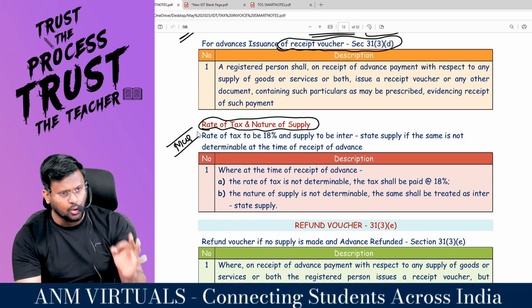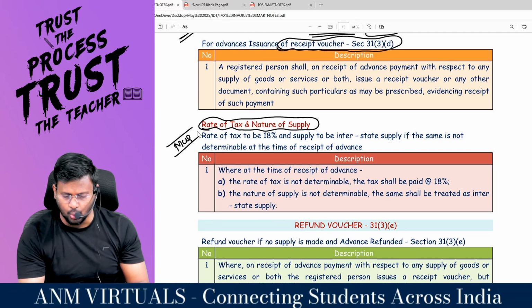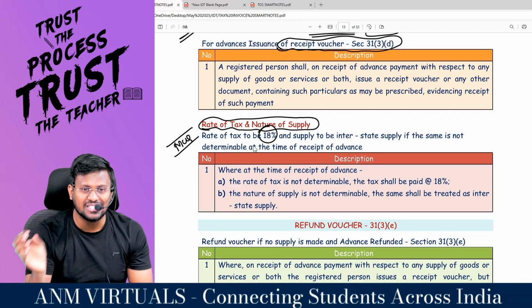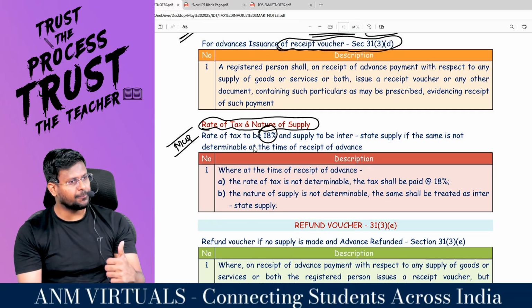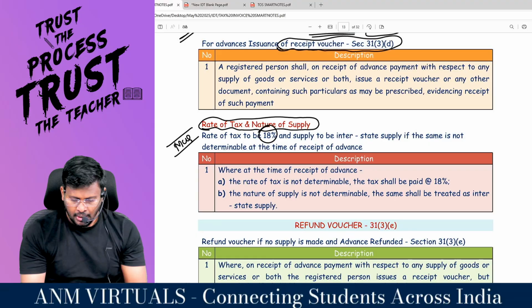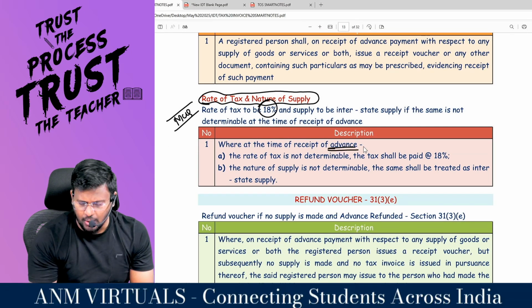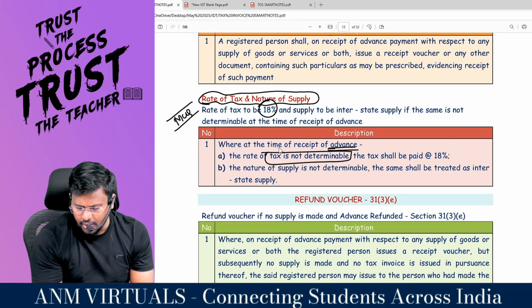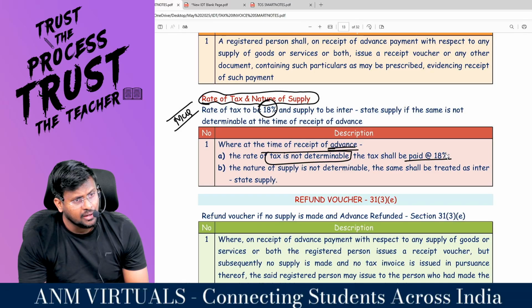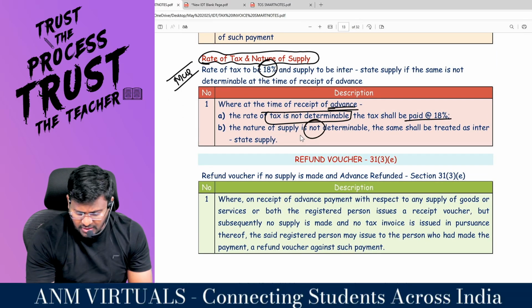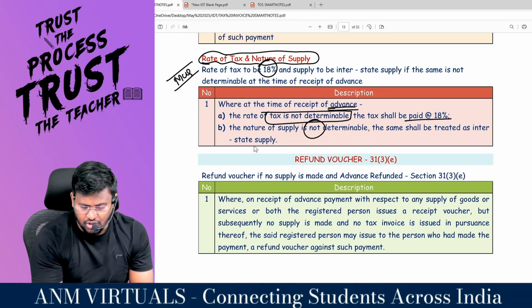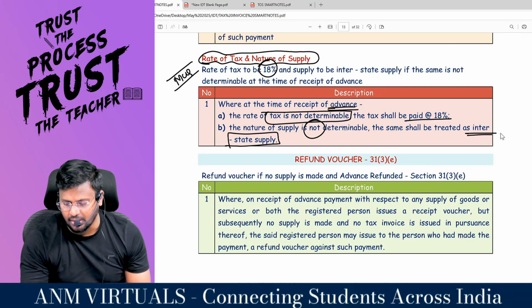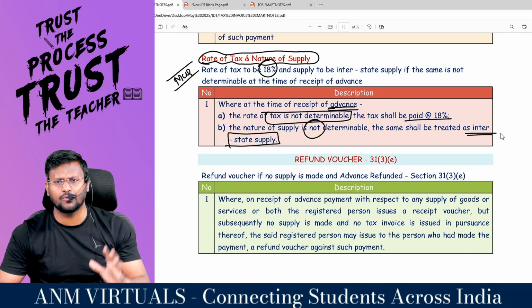If you don't know the rate of tax, sir, it will be treated as 18%. So at the time of receipt of advance, if the rate of tax is not determinable, the tax shall be paid at 18%, and if the nature of supply is not determinable, the same shall be treated as what supply? Interstate supply. This is one thing you have to carry.